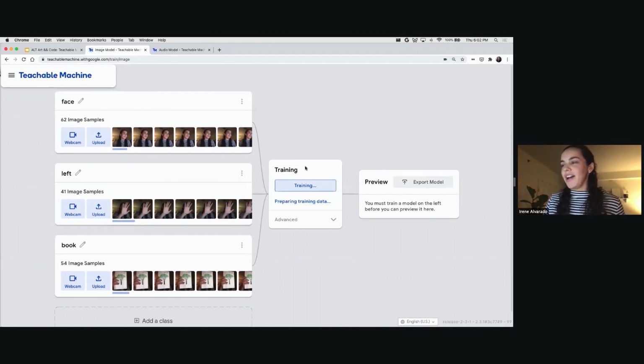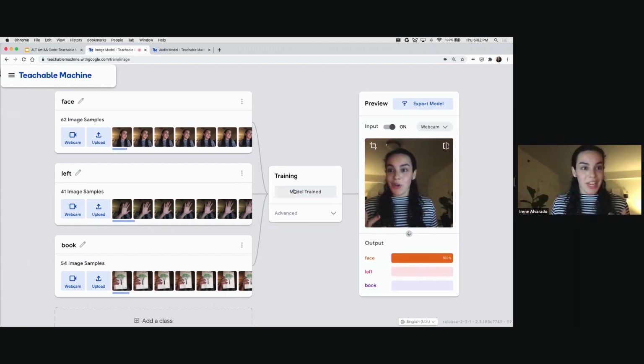Then I'm going to go to this middle section to train a model. Right now it's taking a while because all of this is happening in my browser. So the tool is very, very private. All of the data is staying in my browser through a library called TensorFlow.js. One of the main points here was to showcase that you can create these models in a really private way. And now the model's trained, it's pretty fast.